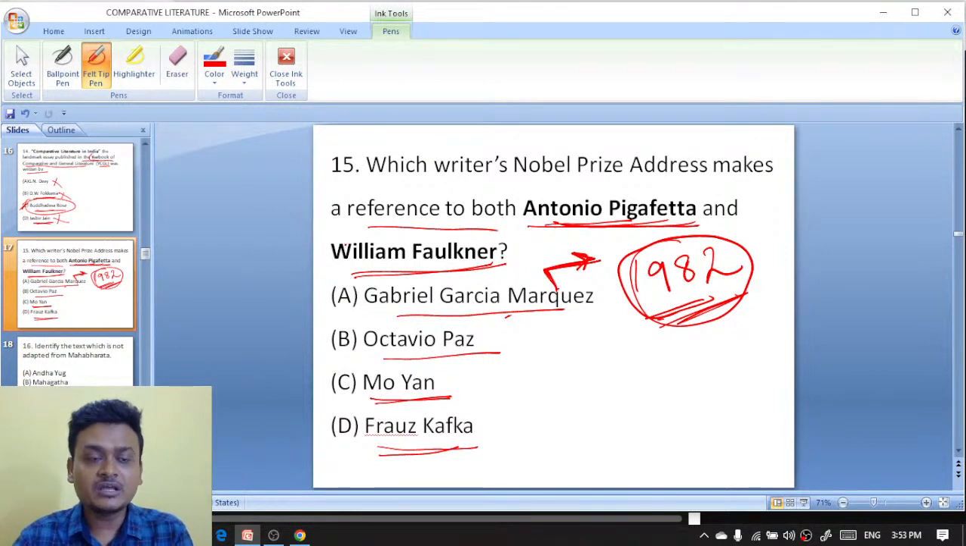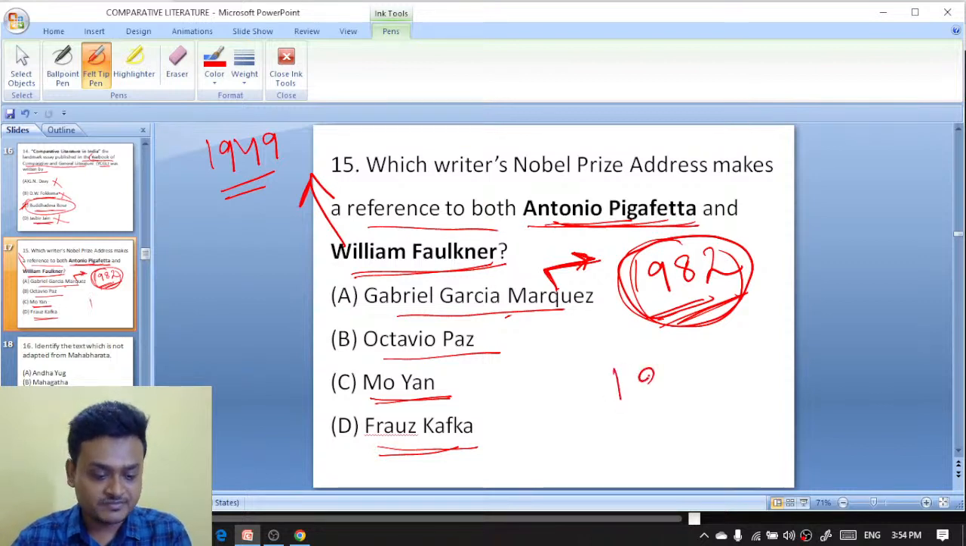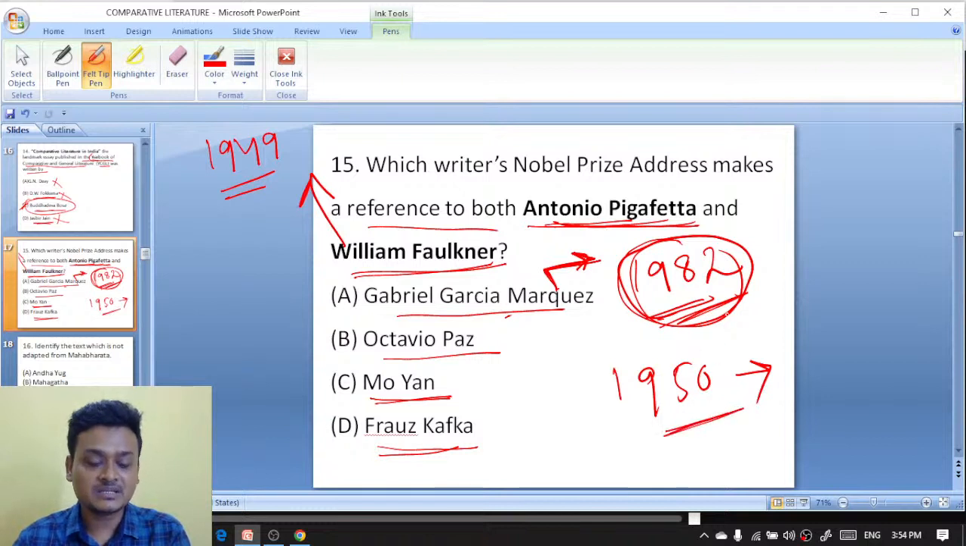And in which year did William Faulkner get the Nobel Prize? He was awarded in 1949. William Faulkner got the Nobel Prize in 1949, and Gabriel Garcia Marquez got the Nobel Prize in 1982. And in that speech, Gabriel Garcia is referring to William Faulkner and Antonio Pigafetta. And who got the Nobel Prize in 1950? Who got the Nobel Prize in 1950? किसने 1950 में नोबेल प्राइज पाया? किसको मिला था 1950 में?